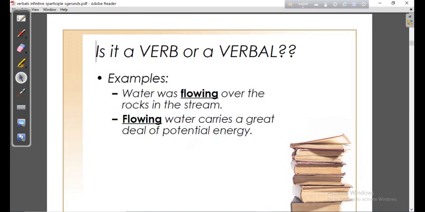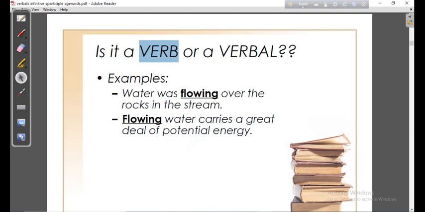To make it clearer, let us go for another example sentence. Water was flowing over the rocks in the stream. Water is the subject, was is the be verb, flowing is the main verb, and it is past continuous tense, and that is why it has taken ing with the main verb. So, dear students, you are quite sure that here flowing is a verb, no doubt.